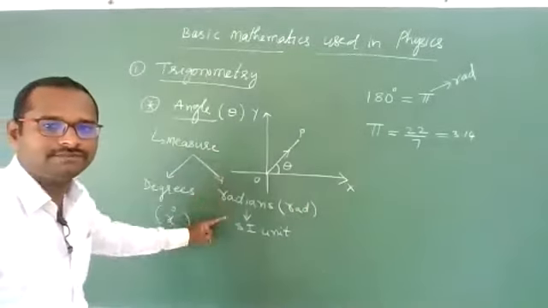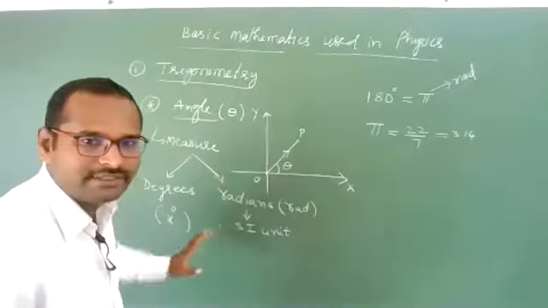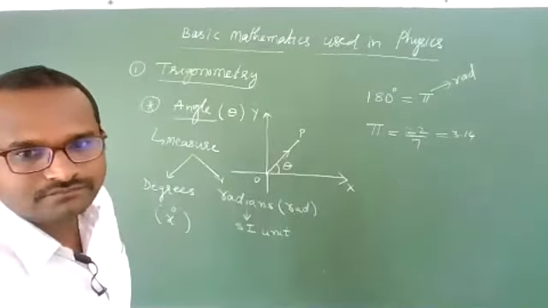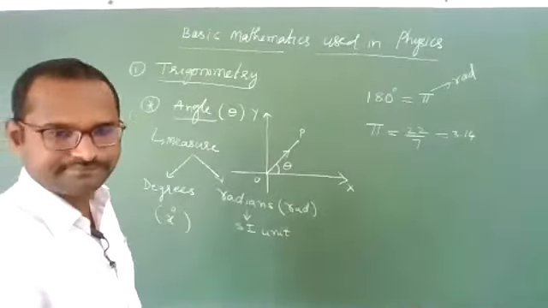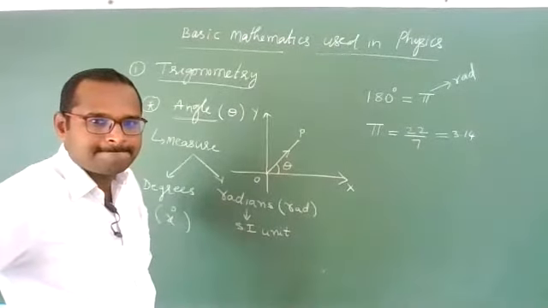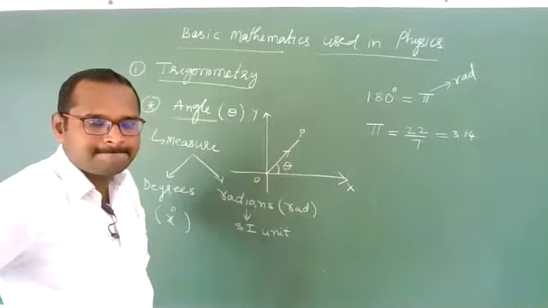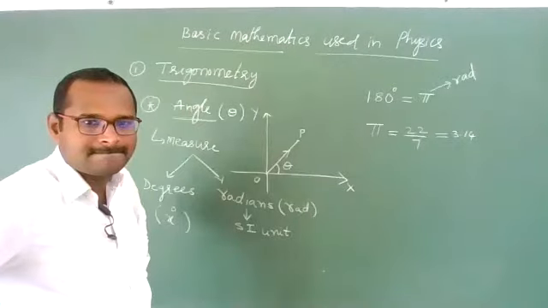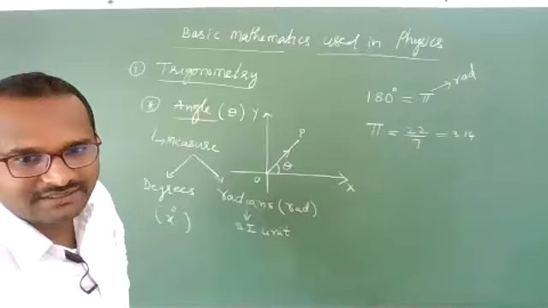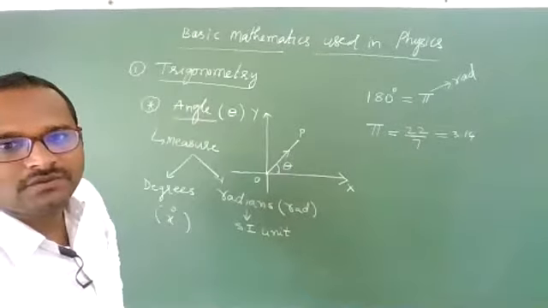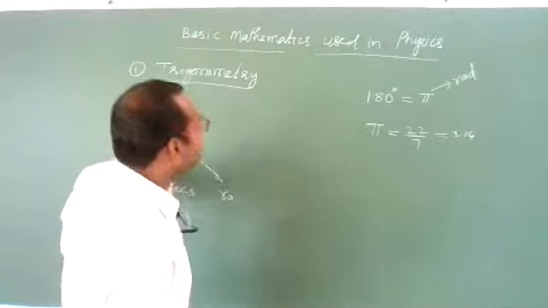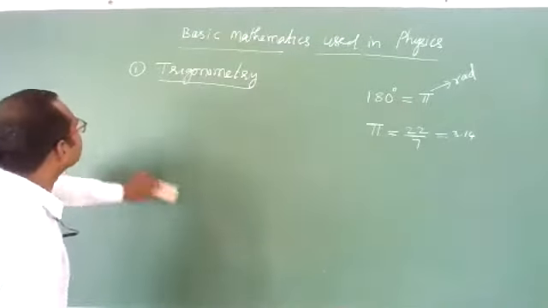Okay, I am going to rub this one. I think you understand these points clearly. Shall I rub this one now? I'm waiting for your response. Okay, thank you. Now, how to convert degrees into radians and radians into degrees?